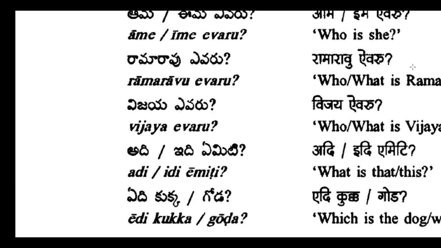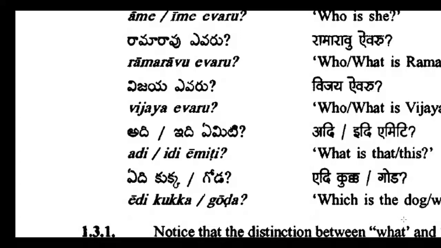So yedi goda. While showing with the hand, you can ask Yedi Goda. But here we are not asking like that; we are asking, among 2-3 items, which one is that. Okay, yedi goda. That is the concept we already discussed, but this is a revision. Let's go to the next one.